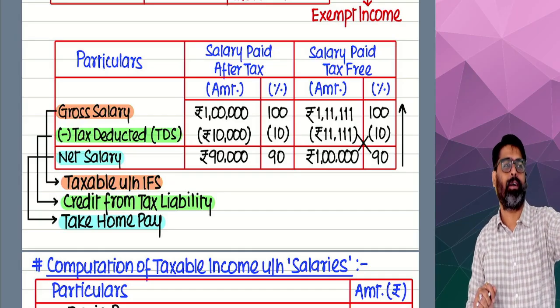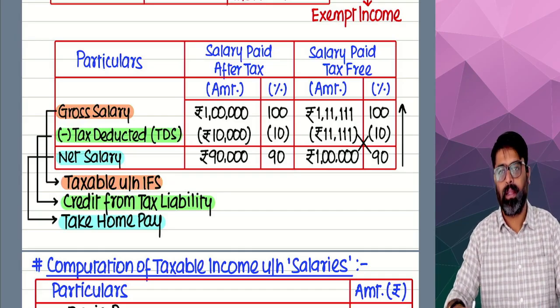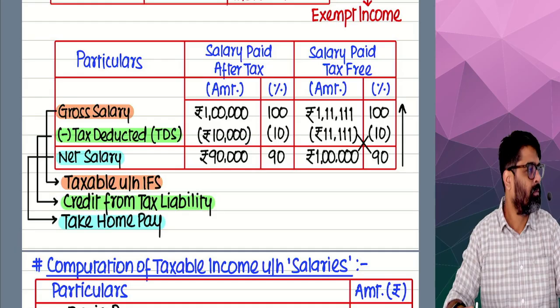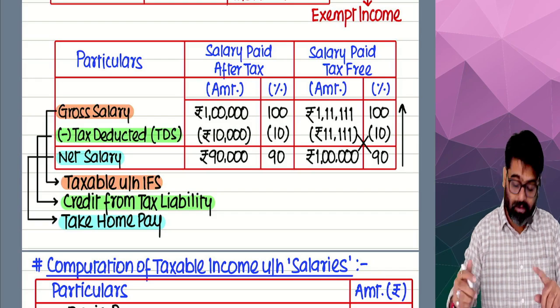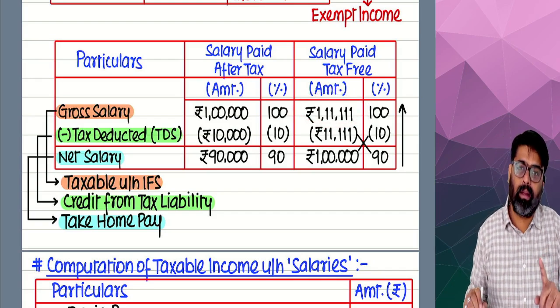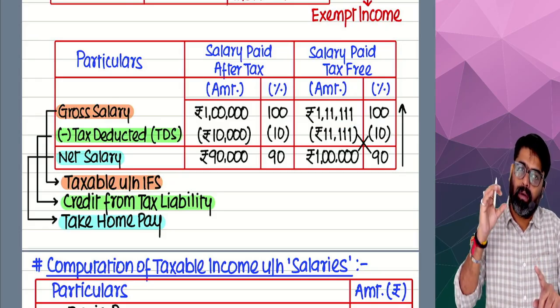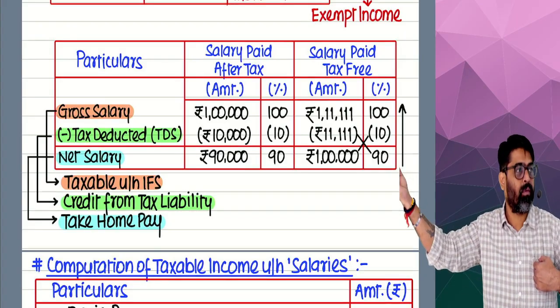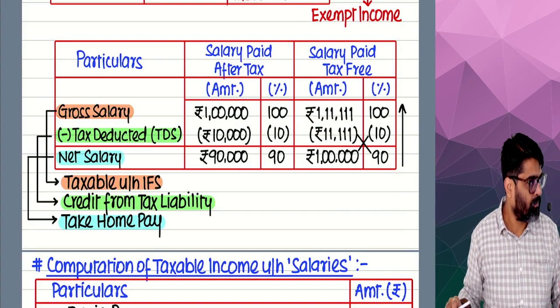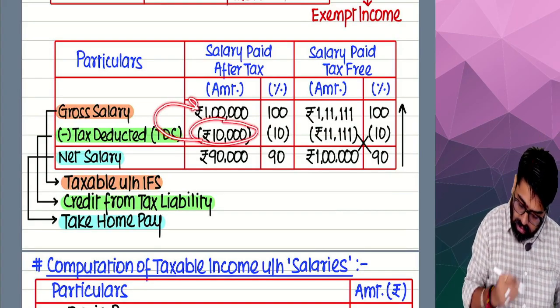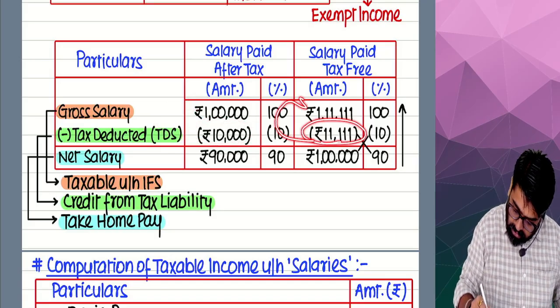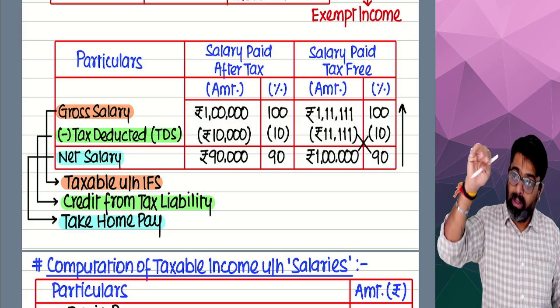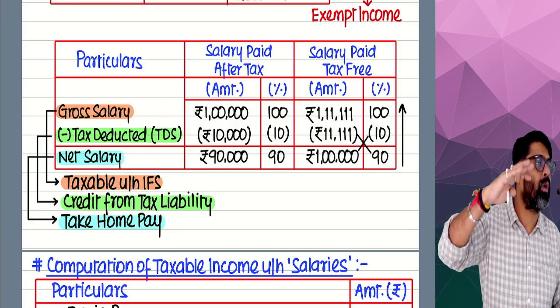So now Harshita will make a salary statement for calculation of salary income. How much salary will she show? Always gross. And what is gross here? 1,11,111. In that, the 11,111 tax which is paid by the employer on her behalf is also shown as her income. Here 10,000 was shown as your income, and here 11,111 will be shown as your income. So the tax component is already shown as your income.